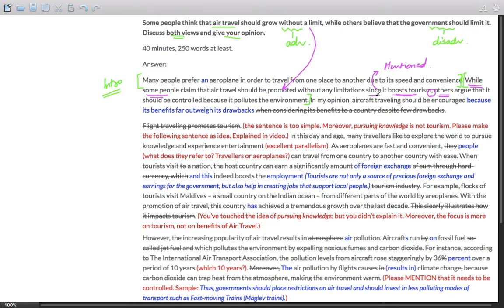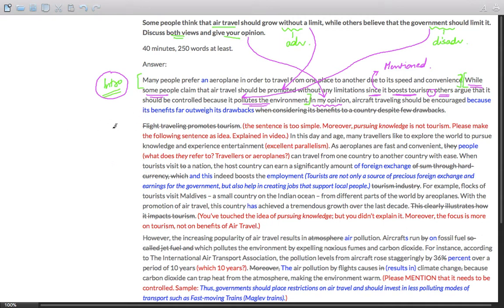So the student has mentioned the reasons behind it. Since it boosts tourism, others argue that it should be controlled. This is view 2 over here because it pollutes the environment. Again, the student has mentioned the reason. So this is a really well-structured sentence. In my opinion, now the student has also touched the final part. In my opinion, aircraft traveling should be encouraged when considering its benefits to a country despite its few drawbacks. There are some structural changes in this sentence. So the introduction is really well written, covering all the major elements of the question.